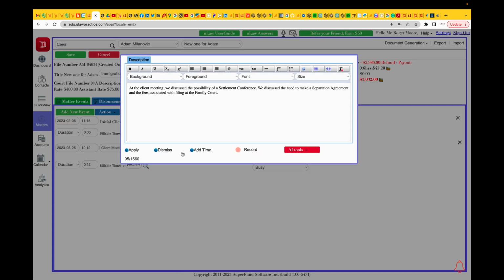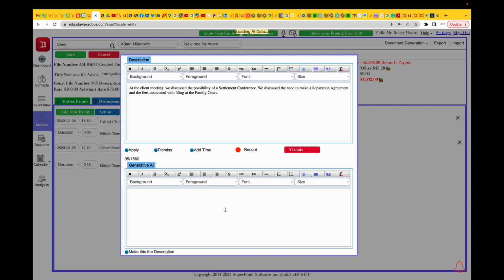Now, you can actually go back and say, hey, can you give me back my notes, or describe to me in keywords what this is all about, right? And you can just say, find the keywords, and we'll just do that for you. It'll say, hey, this is what we discussed: client meeting, settlement conference, separation agreement, family court, and fees.